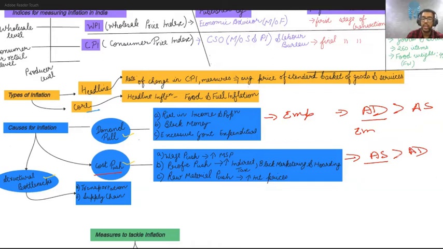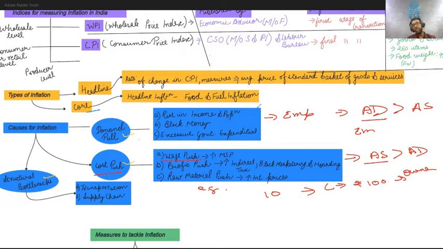Now see, wage push. What happened? There are laborers in the factory, they are earning 100 rupees per month, and there are 10 laborers working in the factory. Now they go to their owner and tell him, I'm giving you an example here: Sir, kindly increase our salary because goods and commodities are becoming very expensive. The education for our children is becoming very expensive. We cannot afford it. So kindly increase our salary.